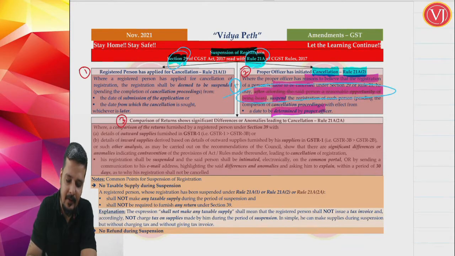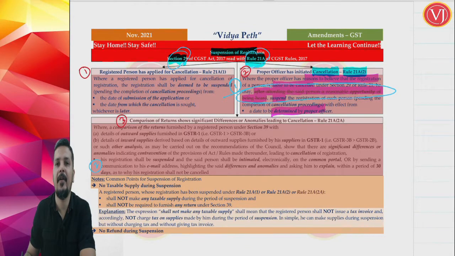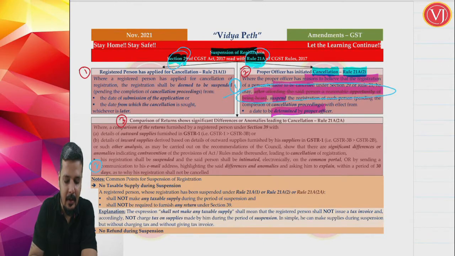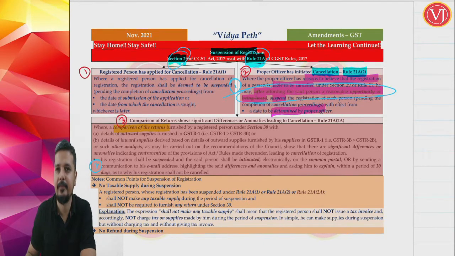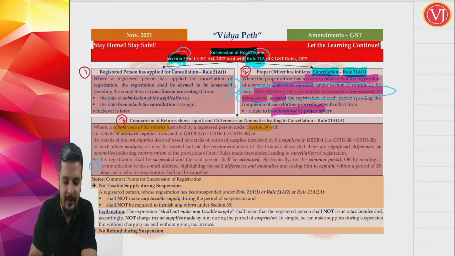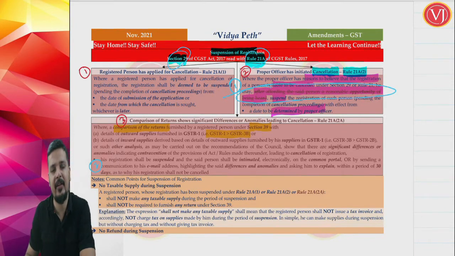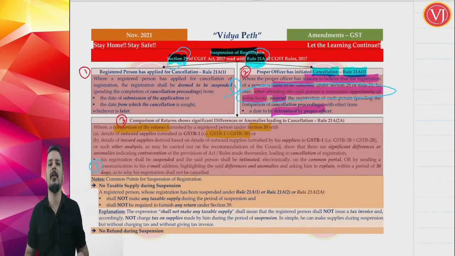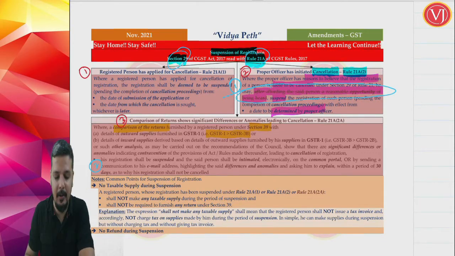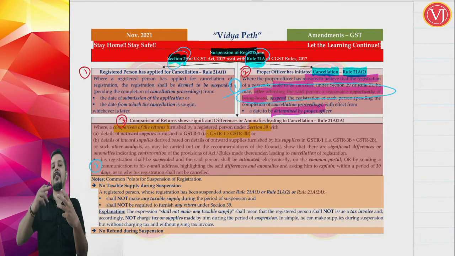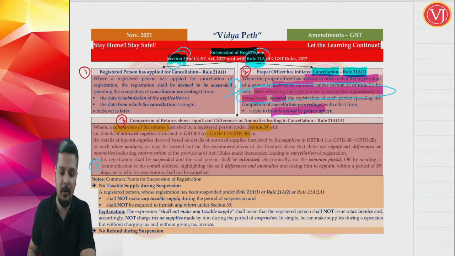Now the second amendment is the new reason for suspension. Now they have added a new reason for suspension. What is that new reason? If, on comparison of returns filed by the assessee under section 39, proper officer finds that the outward supplies in GSTR 1 is more than outward supplies in GSTR 3B, I think we have discussed that problem. The problem here is, if your outward supplies in GSTR 1 is more than 3B, you are paying lesser output tax because payment is only made with 3B, whereas you are allowing the recipient to take more input tax credit, because when you file more outward supplies in GSTR 1, the recipient will get more details in his 2A, 2B, where he may take more credit.